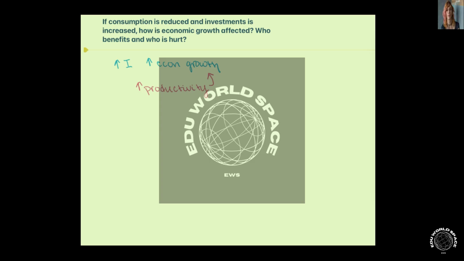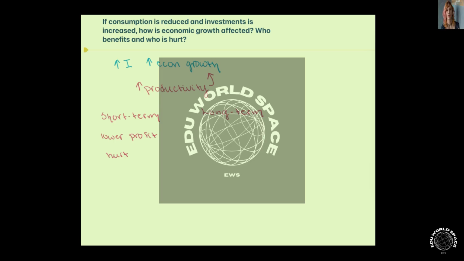So what we're going to see in the short term is that consumers are probably going to be hurt a little bit. We're probably going to see, as a result of this lower level of consumption, maybe lower profits, lower maybe economic well-being in the sense of people like to consume and now they're not. So we may see some people hurt in the short term overall. However, in the long term, almost every group will probably benefit from this.